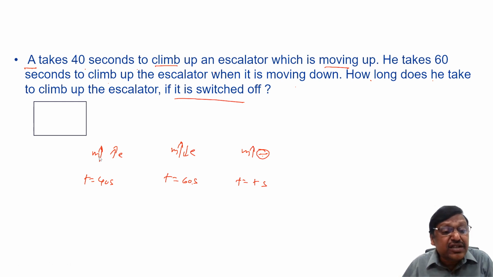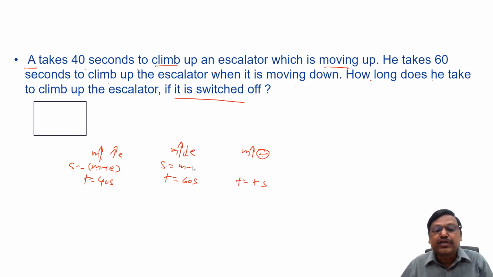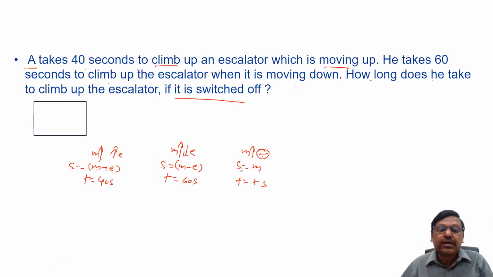When the escalator is moving up and the man is also climbing up, the speed will be the speed of the man plus the escalator. Whereas when the man is moving up and the escalator is coming down, the effective speed will be m minus e. Here only the man is climbing up, the escalator is not moving, so the speed will be only the speed of the man at which he is climbing the steps. Now speed into time will give me a distance, and in all cases it is the same. So if I equate the distance in all cases, let me equate these two.